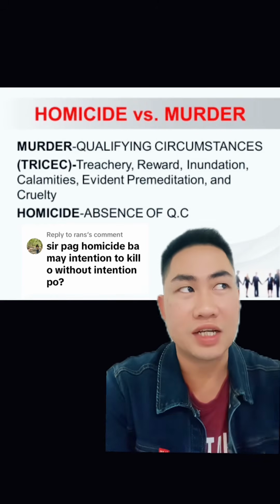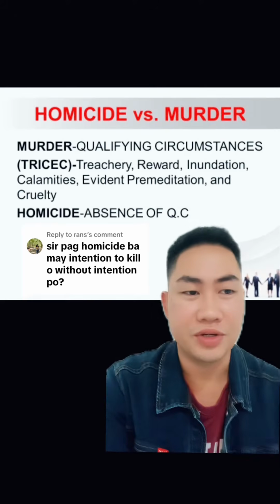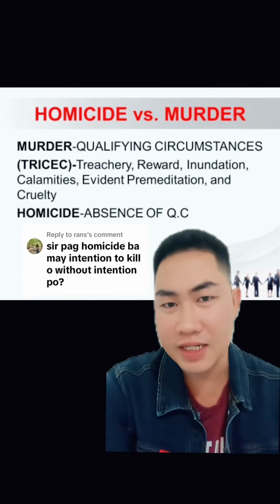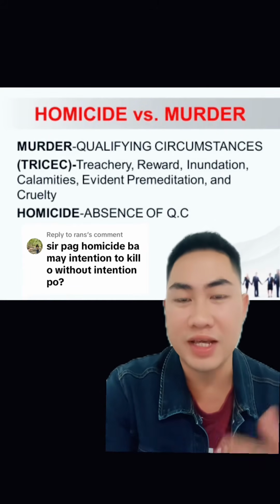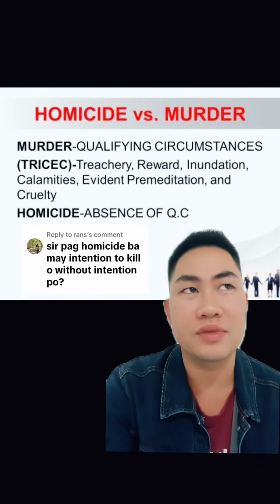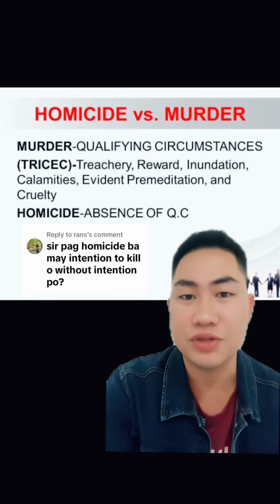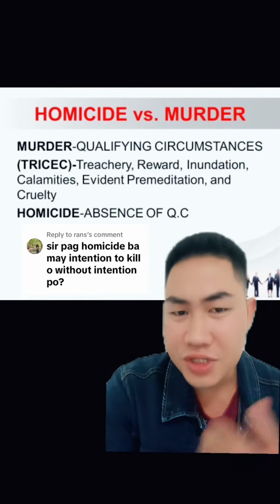Halimbawa, sinaksak siya ng nakatalikod or binaril siya nung nakatalikod siya or yung nakatulog siya, sinaksak, so namatay. So that is treachery. So of course that is murder.